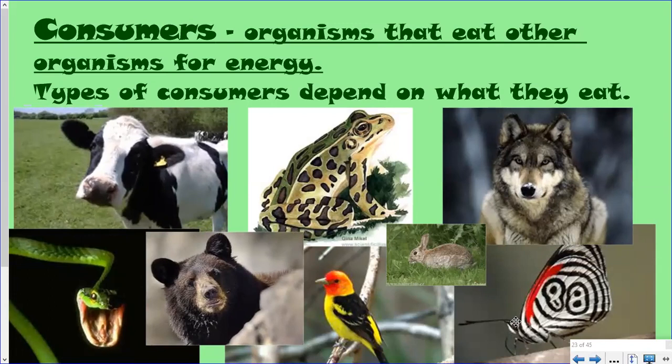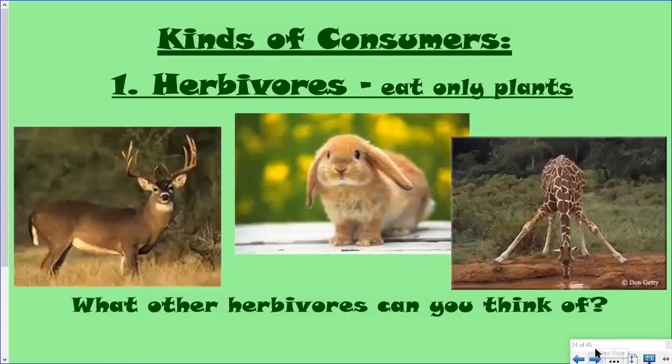Now you can tell what an animal eats really by looking at its mouth and the type of teeth that it has. So if this wolf were to show us his teeth, they were long and sharp, and they are used for ripping and tearing food. So we know that a wolf eats different things than a cow who has very flat teeth that uses its teeth for grinding up its food that it eats. So a consumer has to eat. Today we're going to learn about types of consumers.